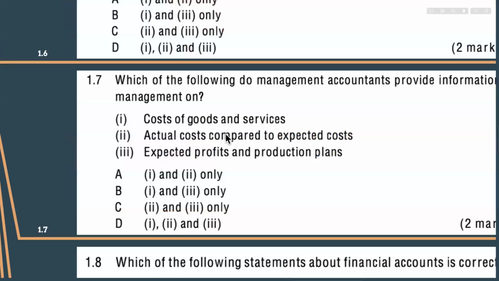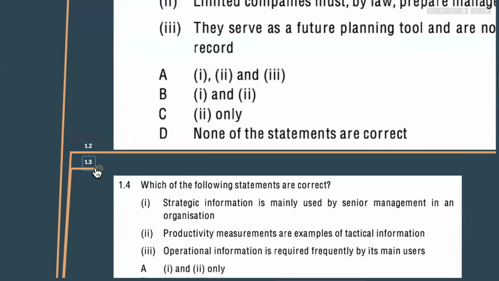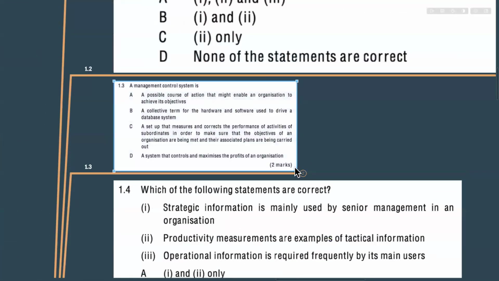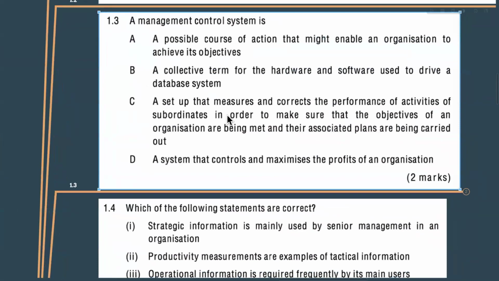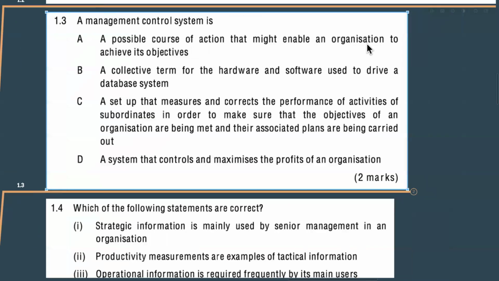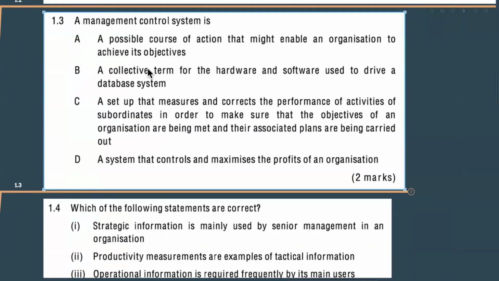So we have only one question left. So now we will do question 1.3. That is about the management control system that we have studied just now. So see, a management control system is a possible course of action that might enable an organization to achieve its objectives? Or a collective term for the hardware and software used to drive a database system? Or a setup that measures and corrects the performance of activities of subordinates in order to make sure that the objectives of an organization are being met and their associated plans are being carried out? Or a system that controls and maximizes the profits of an organization?